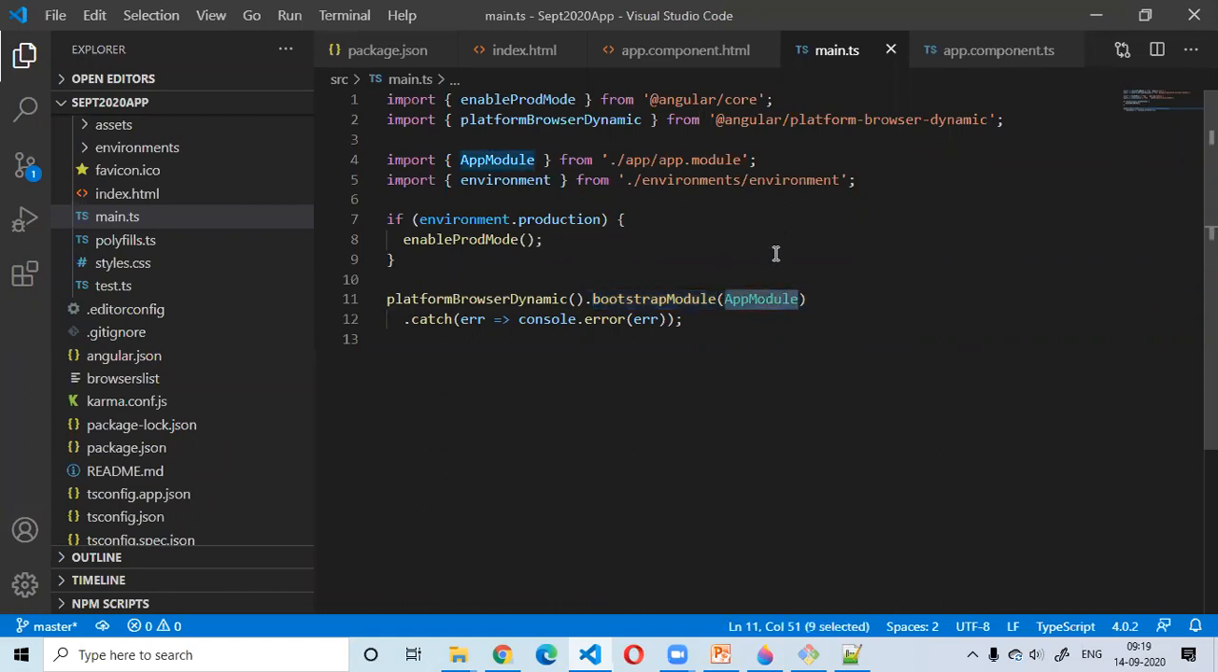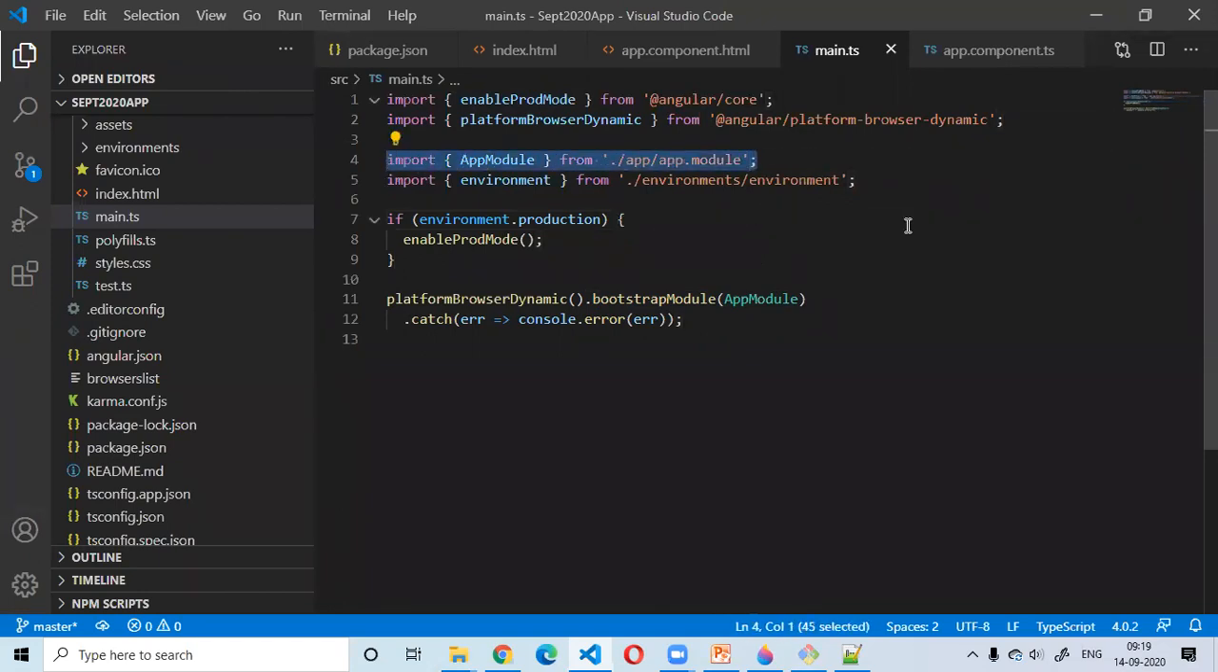So what is this app module? If you see, there is an import statement written over here. Don't worry about the other things. We will discuss those in some time. These are not related to the beginning of the course, that's why I'm not covering them now. We'll discuss them later.